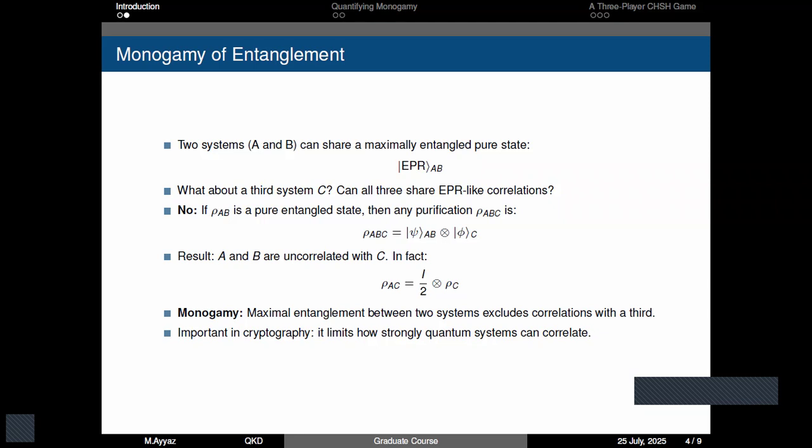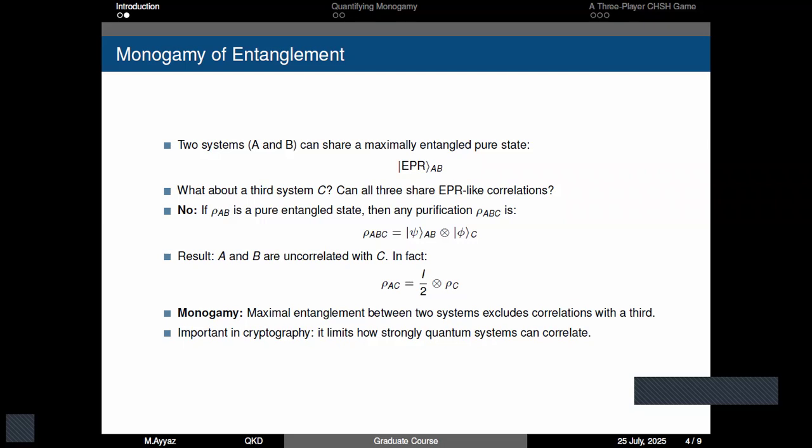So we can say that for an EPR pair that is maximally mixed or maximally entangled, there is no other system that can be correlated with this EPR pair. And this is the monogamy of the EPR pair.